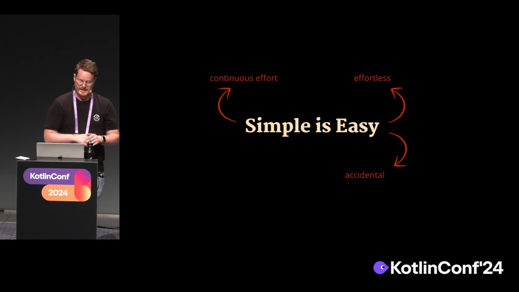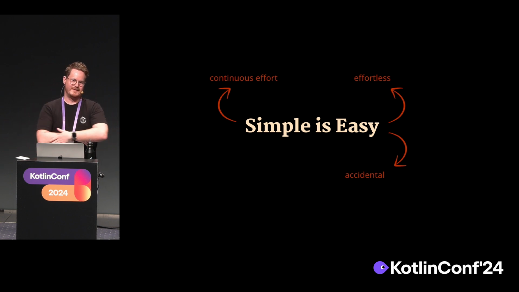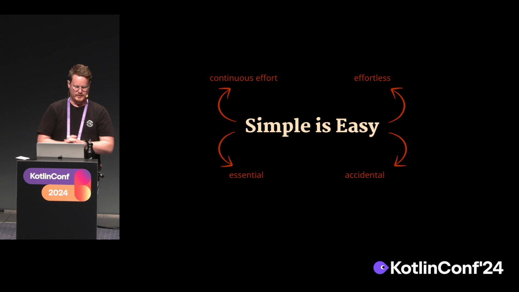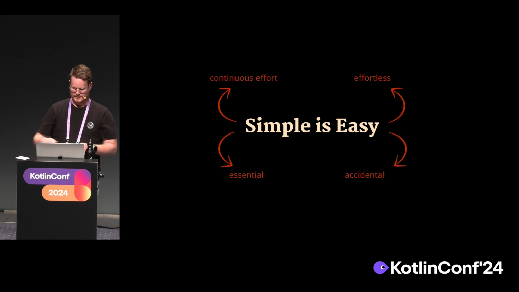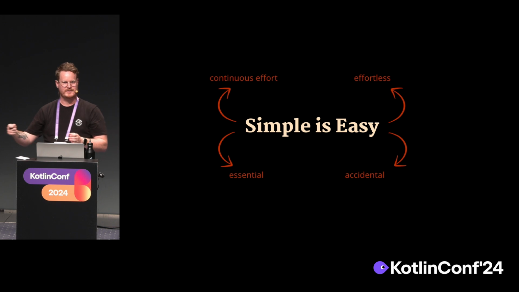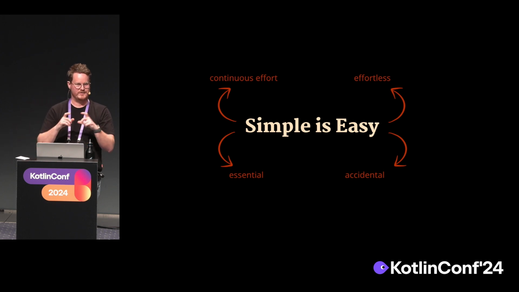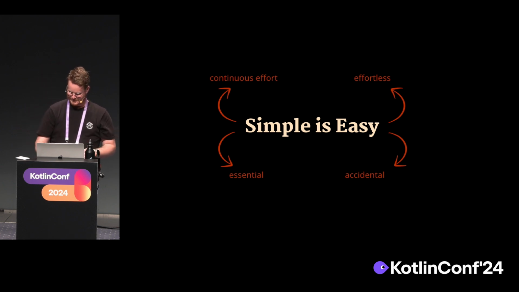Out of many possible outcomes, the easy outcome is likely to happen by accident, whereas a simple outcome wouldn't happen. And a simple outcome is something essential. So you keep crafting it, reducing all the complexities one at a time, till you reach this essential piece where only the core is left, only the essence is left.